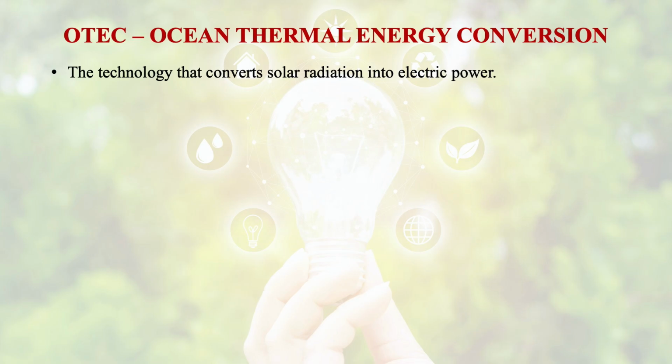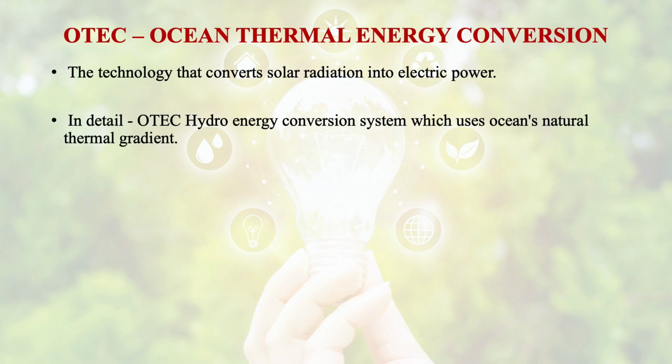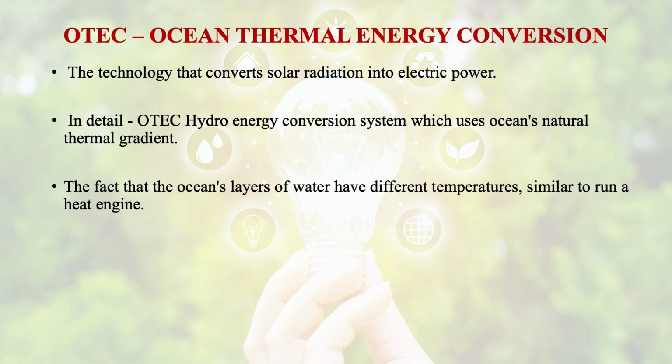Now, what is ocean thermal energy conversion technology? This is the technology that converts solar radiation into electric power. It is a hydroenergy conversion system which uses the ocean's natural thermal gradient, the fact that the ocean's layers of water have different temperatures, similar to a heat engine.